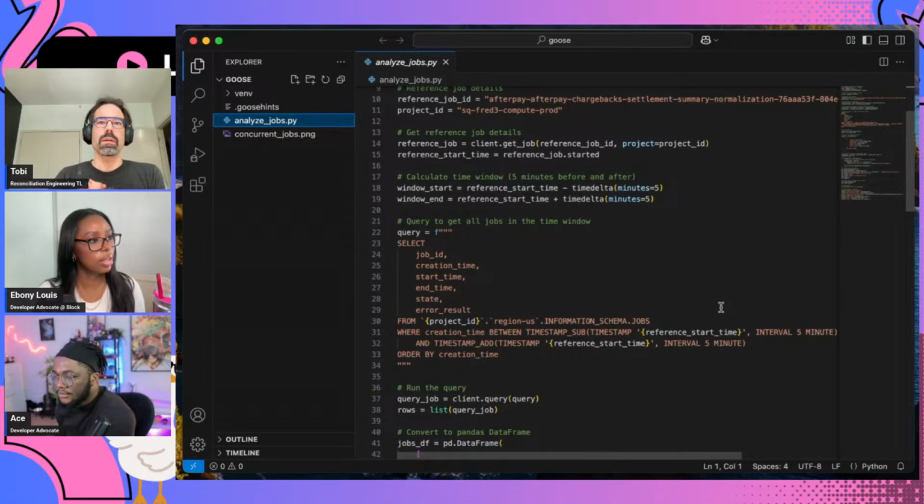But over the couple of attempts I had recording this, as well as the first attempt, I've seen it try a number of different approaches, including using the list jobs functions in the SDK directly to list the jobs. I've seen it shell out to the BigQuery CLI from the Python scripts and parse the JSON responses and then build a list of jobs that way.